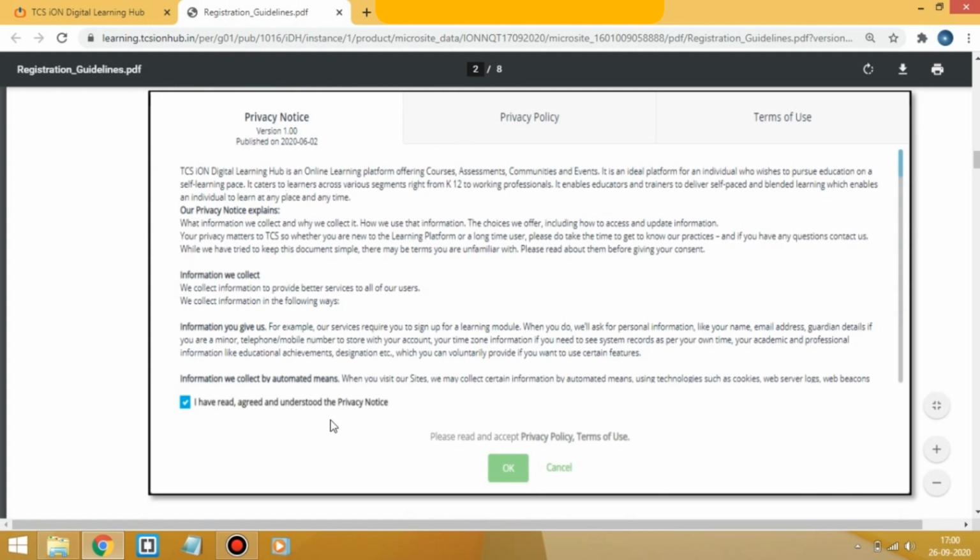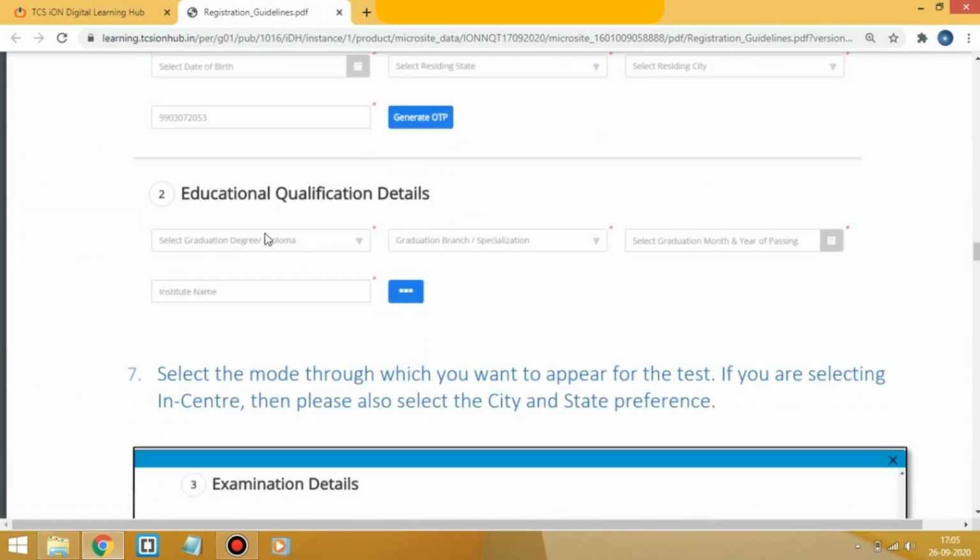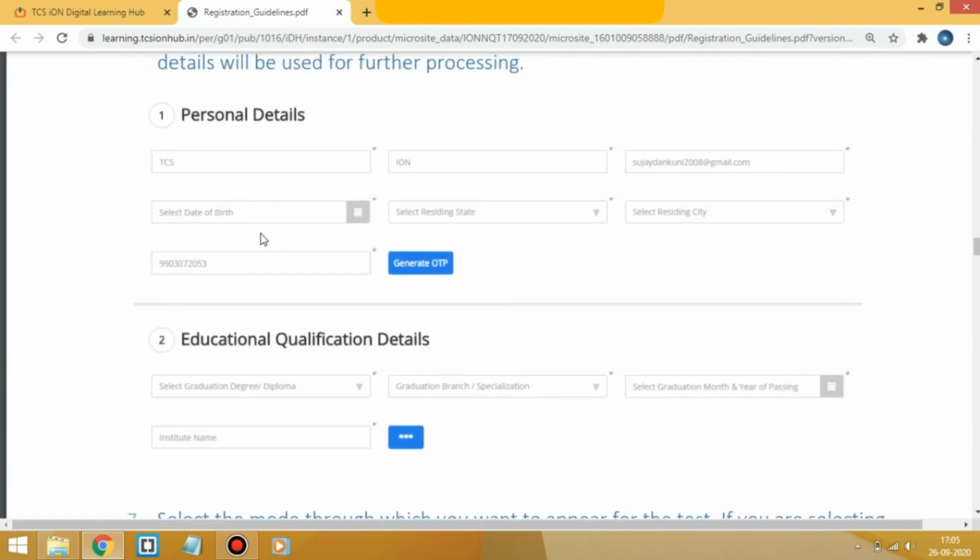You have to agree to the privacy notice, privacy policy and terms of use. First of all, check this box and then click on privacy policy. Then a box will be available, check that box also, then click on terms of use. A box will be available there also, click on that box, and then click OK. Once you move forward, you have to fill in your personal details, then educational qualification. Fill in the details carefully.